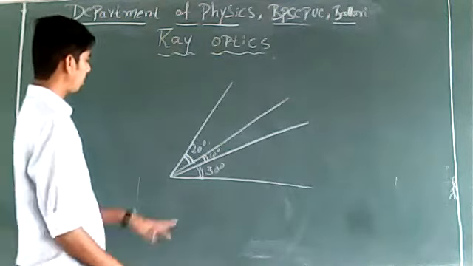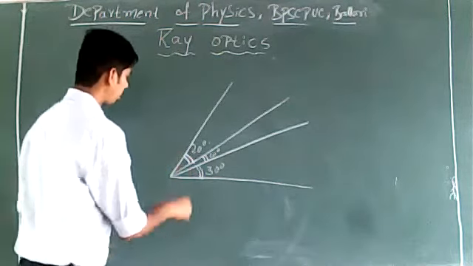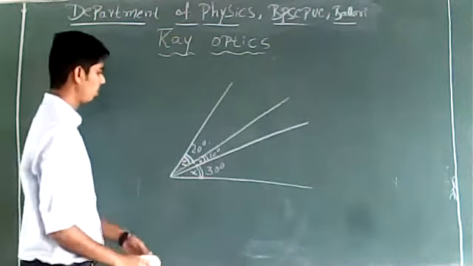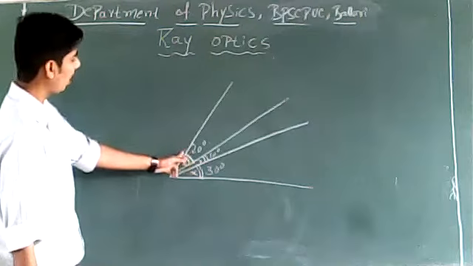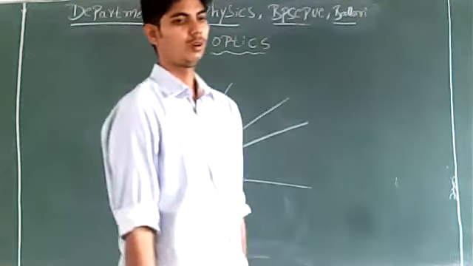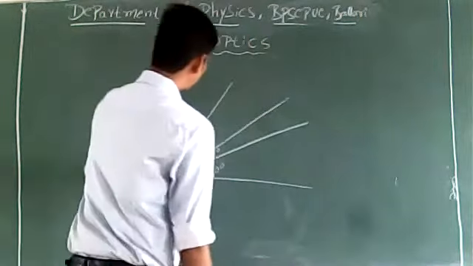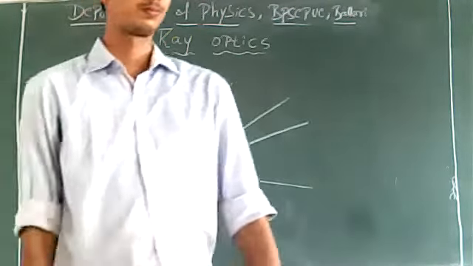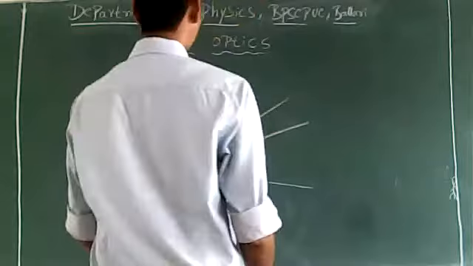Can you tell me what is the total angle? I call this x, this is y and this is z. What is the total angle? This is 30, this is 10 and this is 20. 60 degrees. Very good.